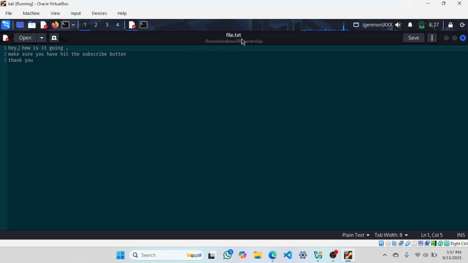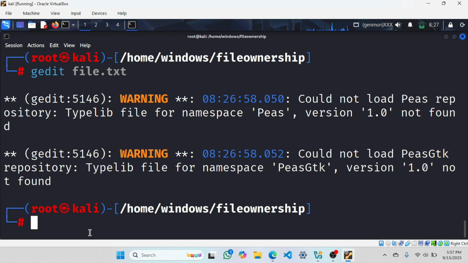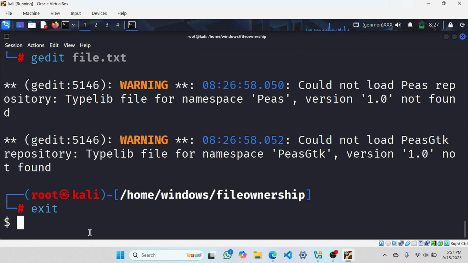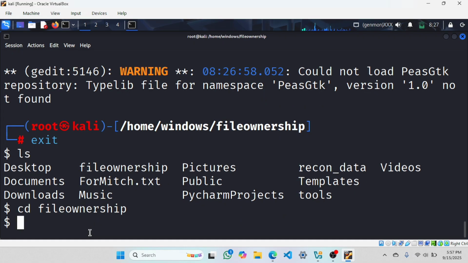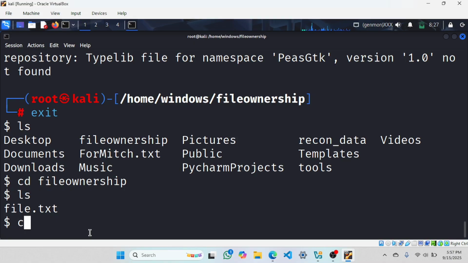Owner, file.txt, file ownership, correct. Oh, I am the root user. Let me exit from here. Now, if I go to that directory, cd file ownership, ls, file.txt.